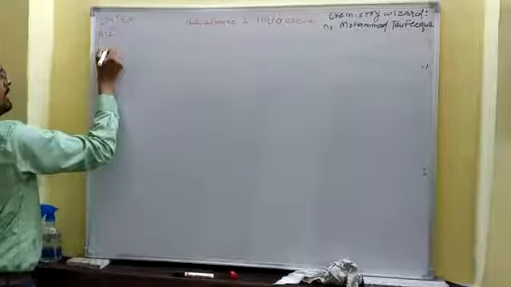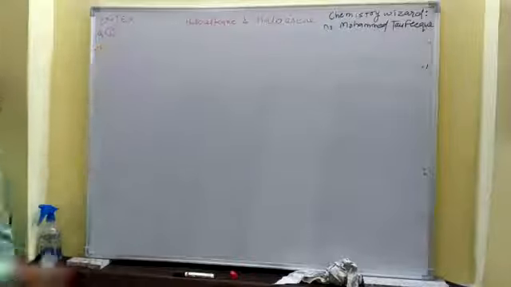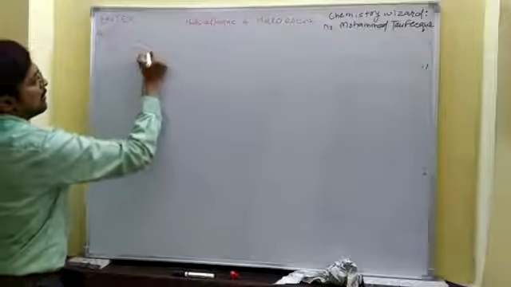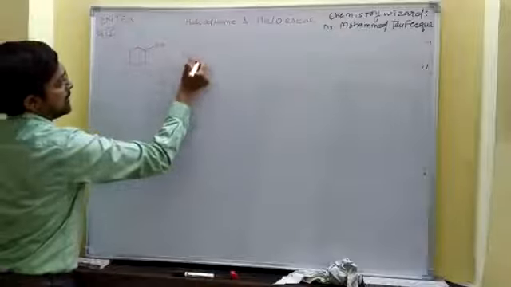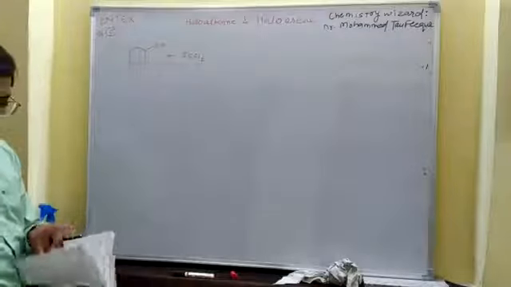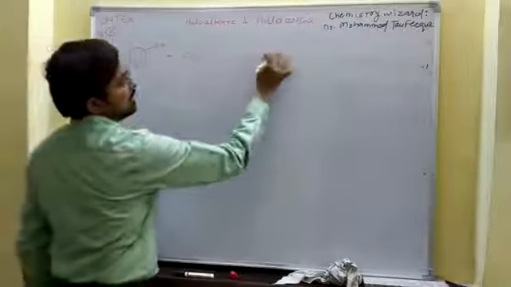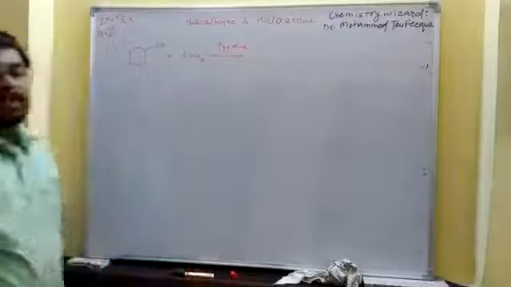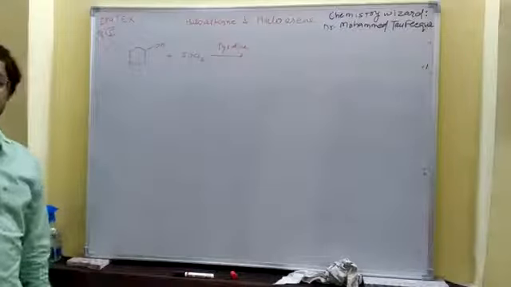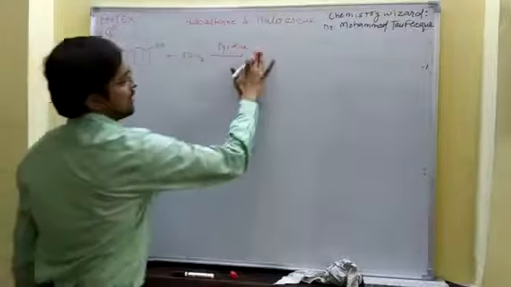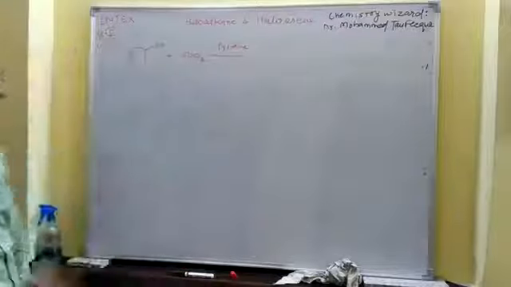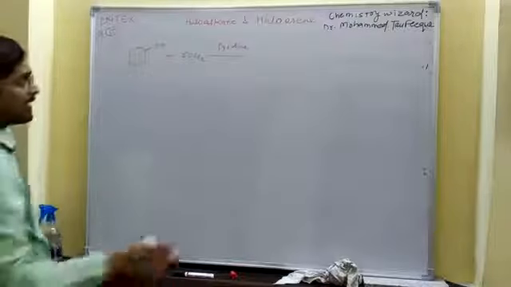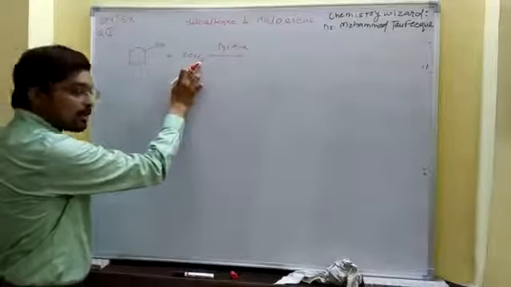It has several parts. This one is the first. We have cyclohexanol, and the cyclohexanol is reacting with SOCl2, which is thionyl chloride. Now, what will be the product? Since the reaction takes place in presence of pyridine, what kind of reaction is it? It is the Darzens reaction. In the Darzens reaction, the OH of an aliphatic carbon is substituted by chlorine.